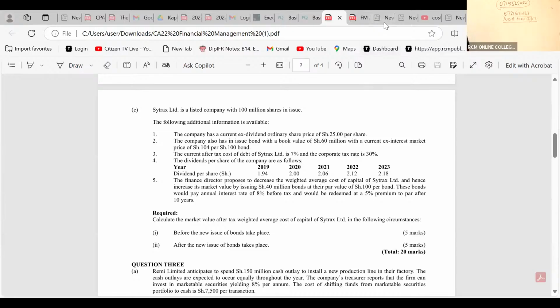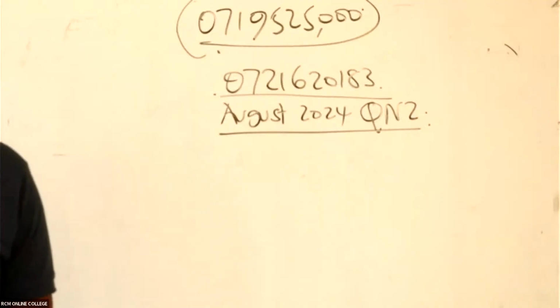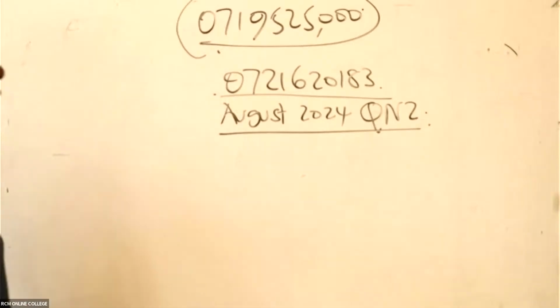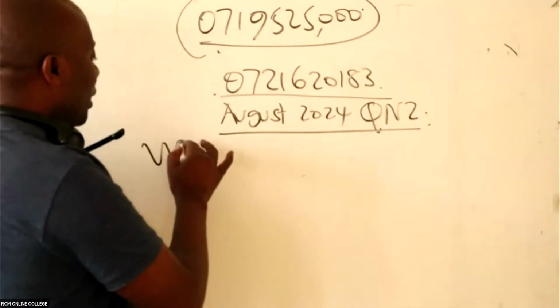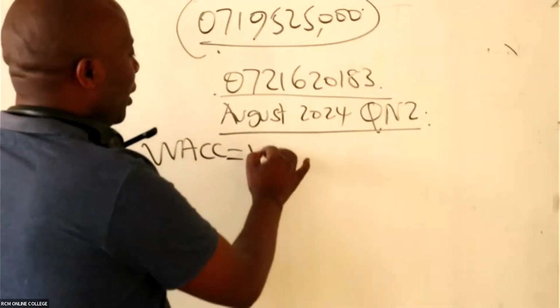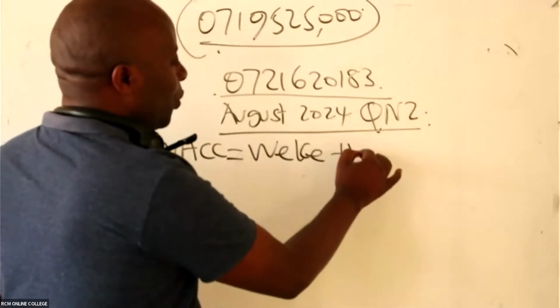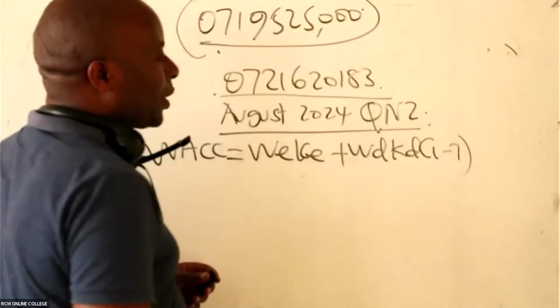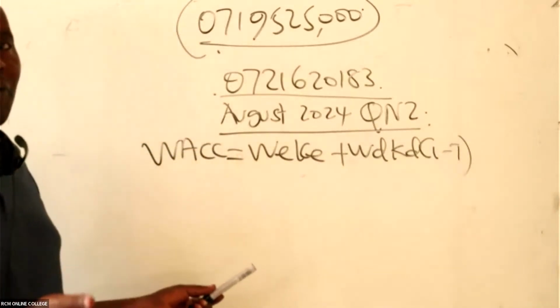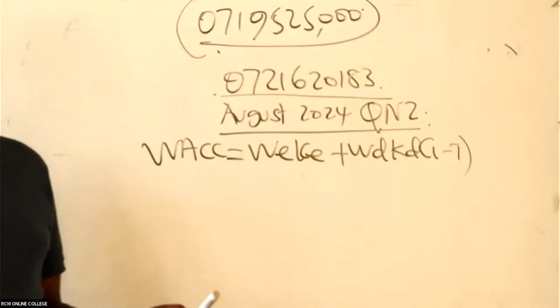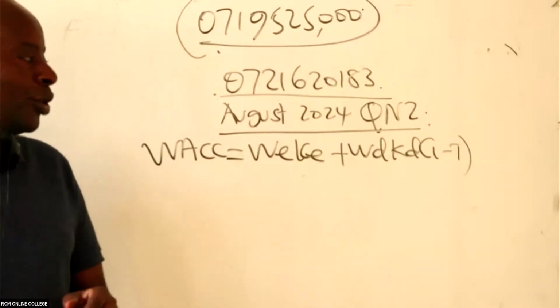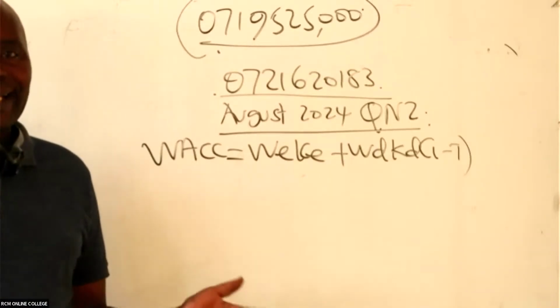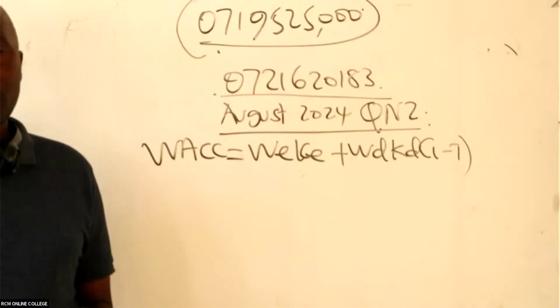So these are straightforward questions, very easy, because they simply wanted us to give them WACC. And to get WACC, we shall take weight of equity, cost of equity, weight of debt, cost of debt. Cost of debt will be tax adjusted. In this question, we don't have preference shares. We only have equity and debt.